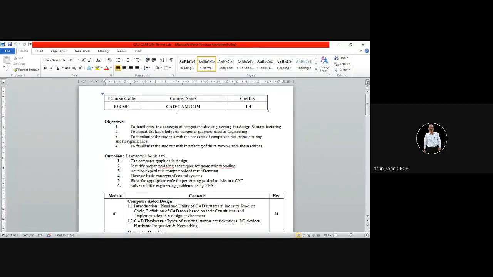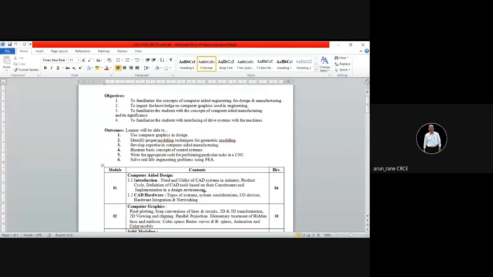So SolidWorks is most popular because it is easy to operate. It is easy to run. In our college, we have SolidWorks, we have NX5, we have NX11 in our engineering college. So you will be given training on that in your practical session.